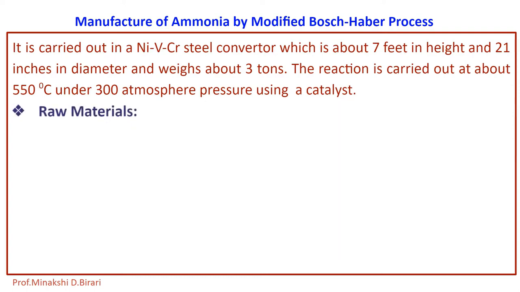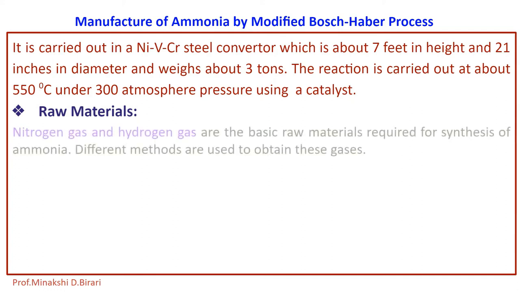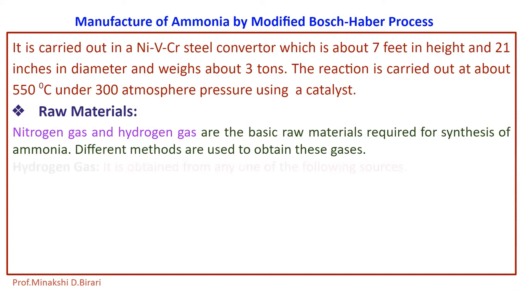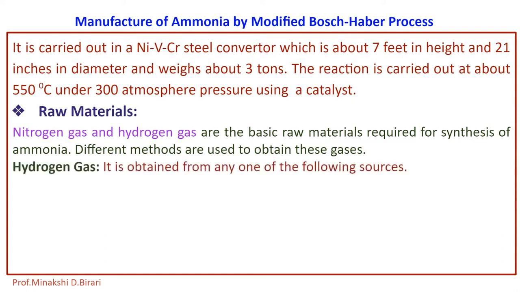So what are the raw materials used in manufacturing of ammonia by modified Bosch-Haber process? Nitrogen gas and hydrogen gas are the basic raw materials required for synthesis of ammonia. Different methods are used to obtain these gases. First of all, the hydrogen gas, which is one of the raw materials or reactants for the manufacturing of ammonia. Hydrogen gas is obtained from any one of the following sources.